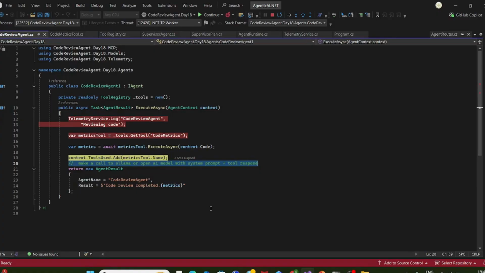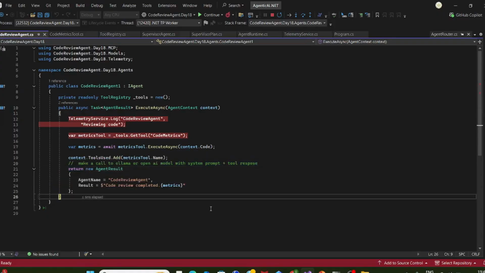But remember one thing, don't send back the MCP details to the user, because MCP is to help the agent, not the user, right? The agent will take the MCP help, take the decision and give the response. That will be the output for the user. So don't confuse the MCP response with the Ollama or the OpenAI model response.